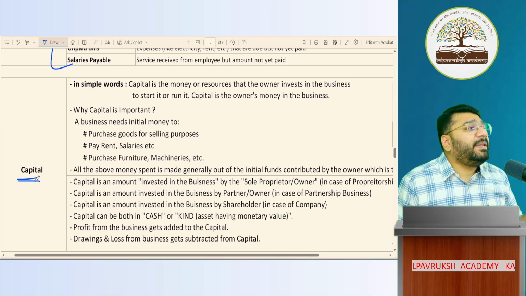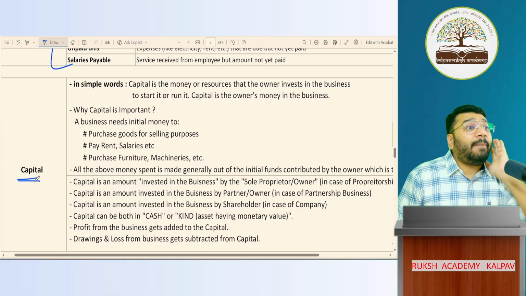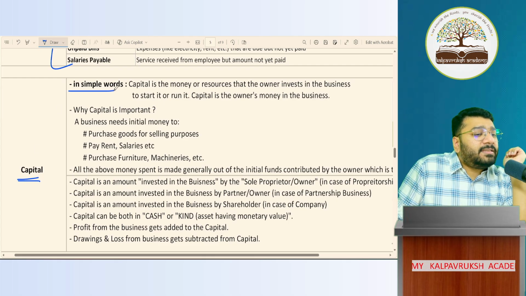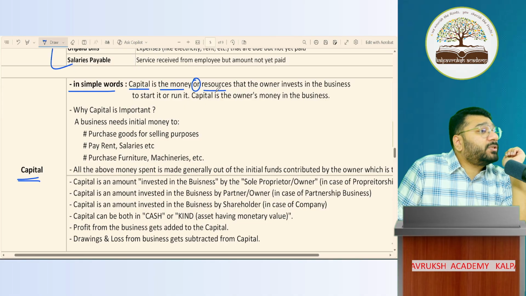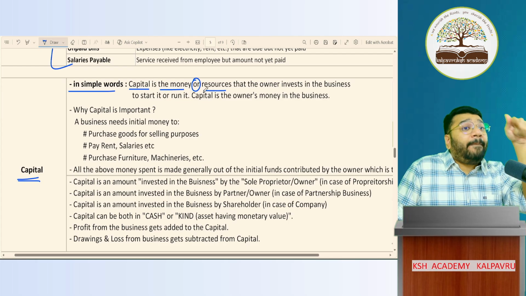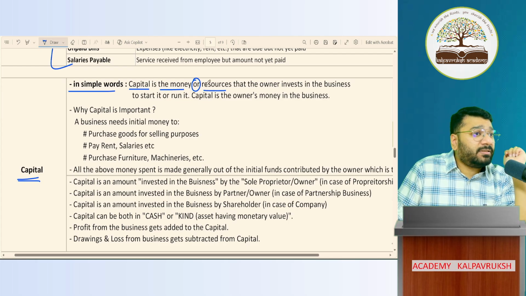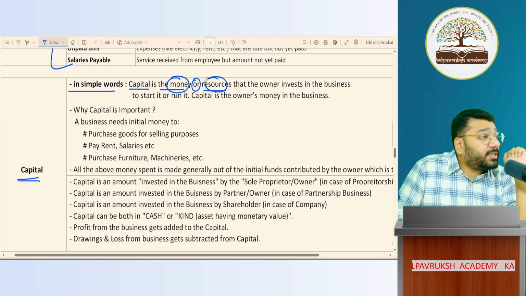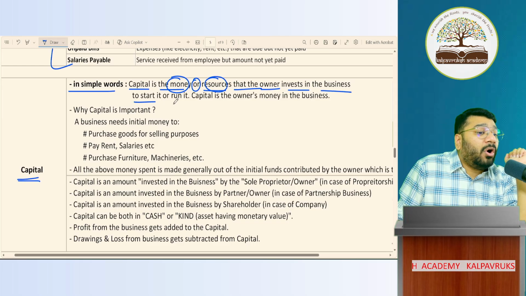Capital. What is the meaning of capital? Have you come across this term somewhere? Amount invested in the business by the owner. Correct. In simple words, capital is the money or resources. So those who said capital is money invested in the business by the owner is not 100% correct. It is either money or resources that the owner invests in the business to start or run the business.